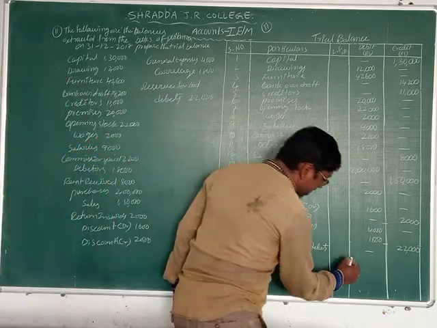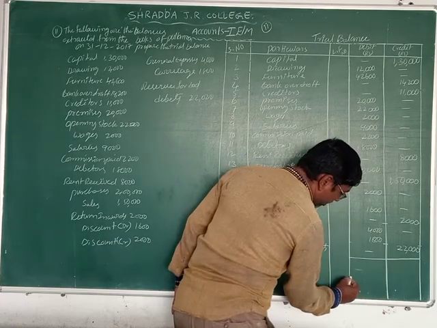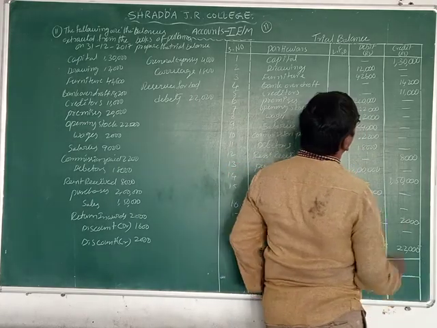Okay. Now we are doing the total amount of debit and credit.